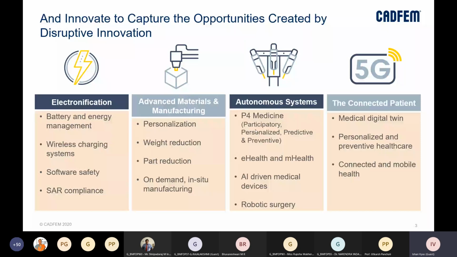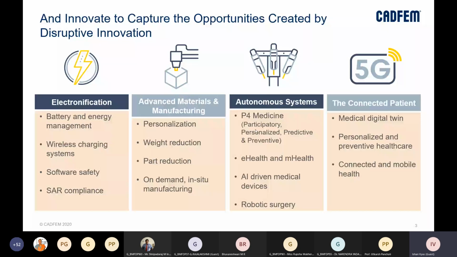Then there are advanced materials and manufacturing techniques which have been developed. We can create personalized equipment because now we have additive manufacturing, which is breaking the barriers of things that we could only produce in mass numbers, right? Maybe a stent will be a wrong example here, but for an example as simple as a kneecap, a kneecap can be personalized for a particular patient.